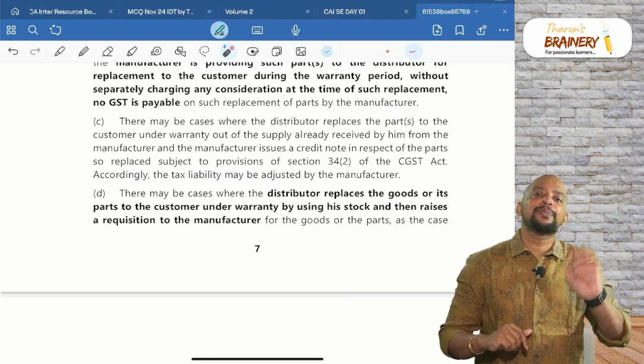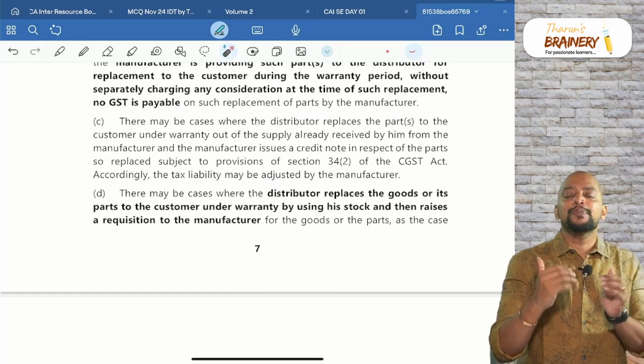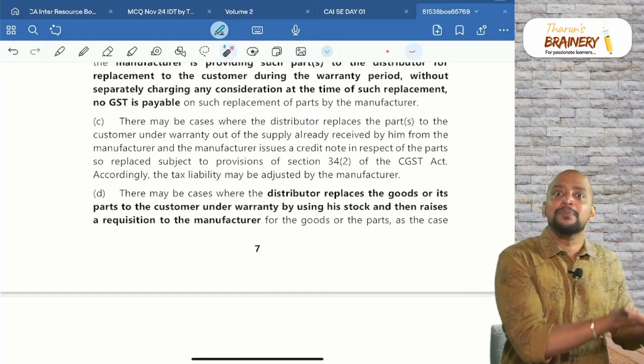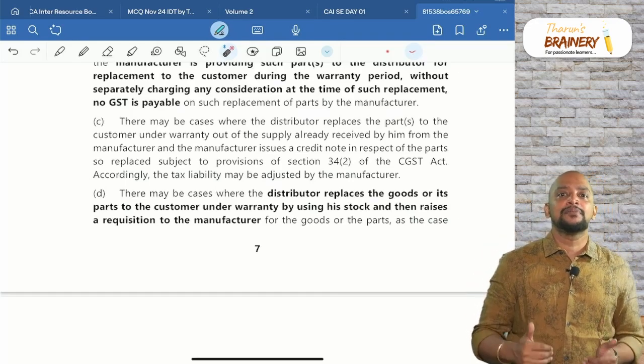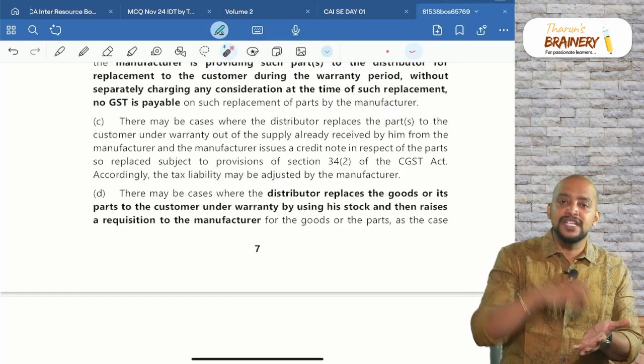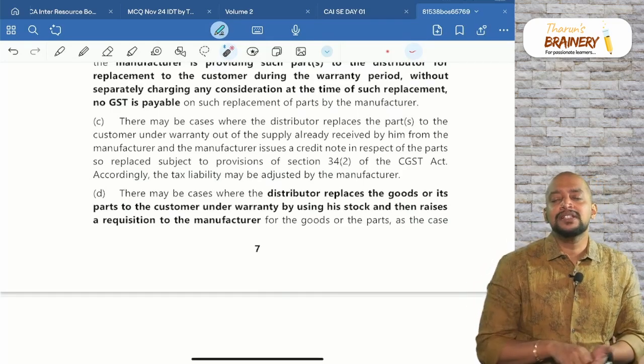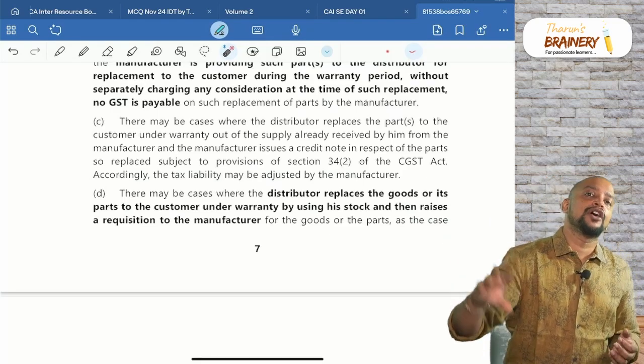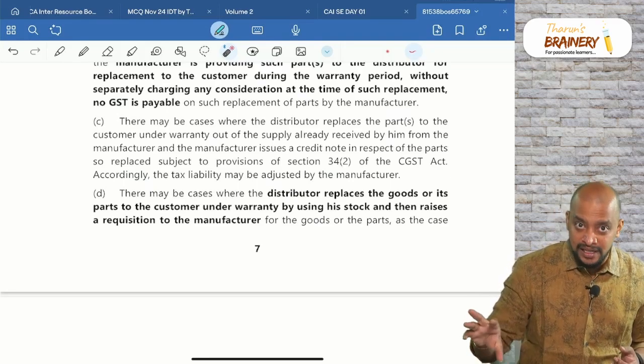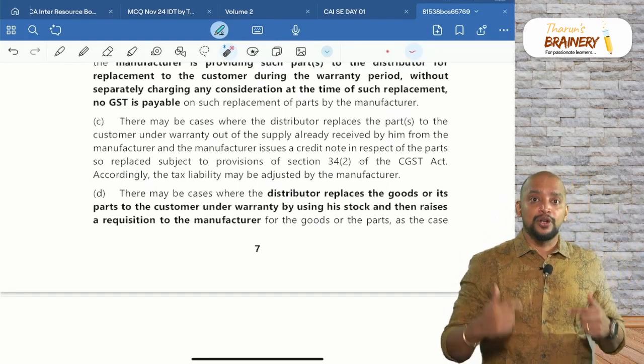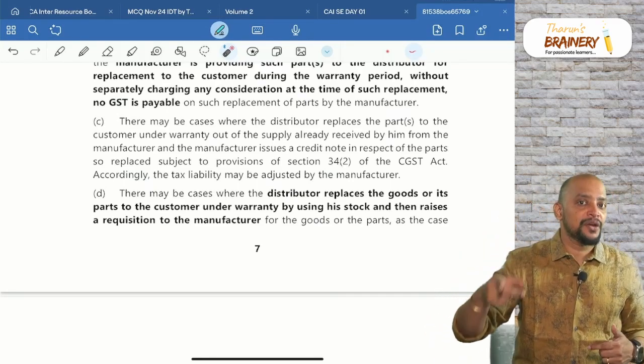They are not required to pay for 100 numbers. They need to pay to the manufacturer only for 99 numbers, because the one parking sensor which the service center has used for replacement during the warranty period is not their liability. Whenever there is a replacement during the warranty period, whose liability is it?